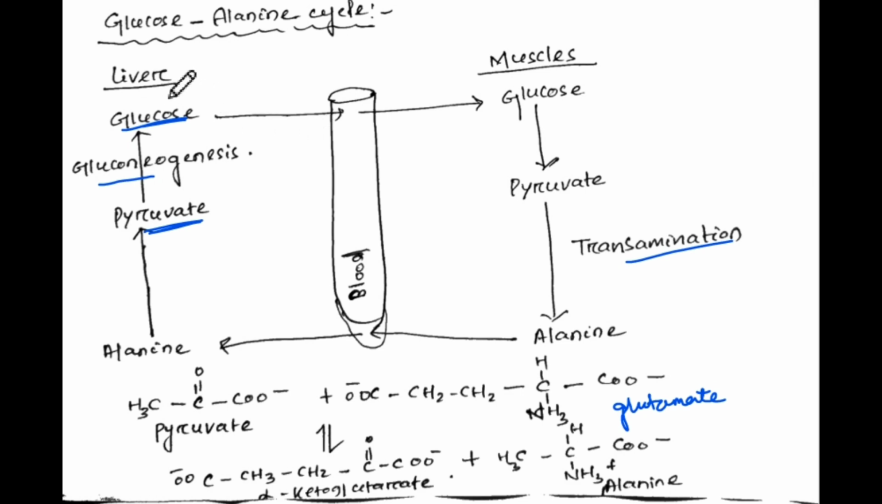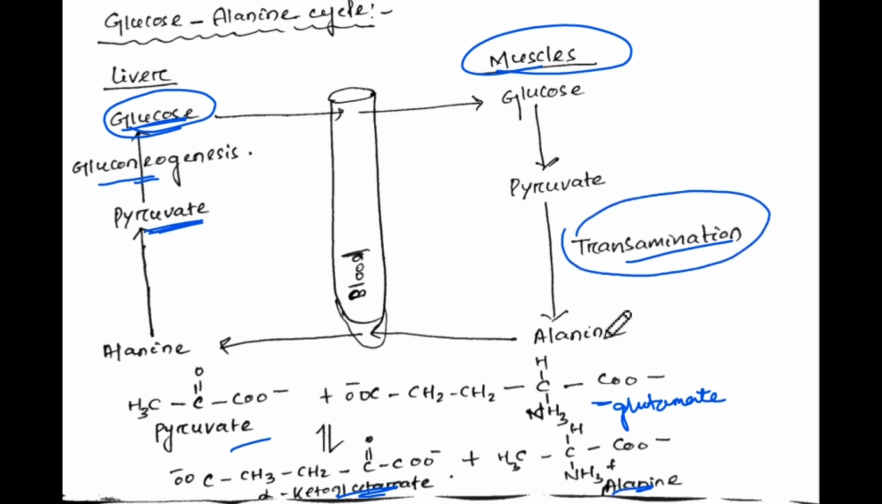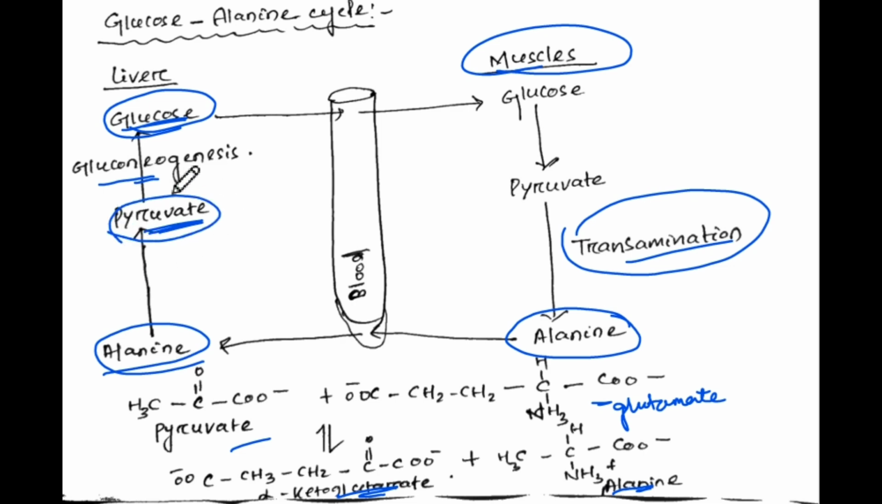So there is a glucose alanine cycle which also takes place in liver and muscles. When the pyruvate through gluconeogenesis gets converted into glucose, then the glucose through blood goes to muscles, and there the glutamate and pyruvate react with each other to form alpha ketoglutarate and alanine. This process is known as transamination. Then the alanine is transported through blood and again goes to the liver, and then it gets converted to pyruvate, and again gluconeogenesis takes place.